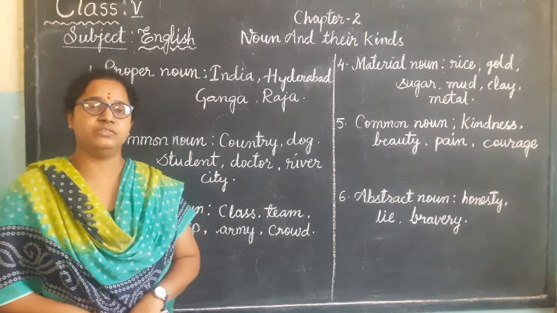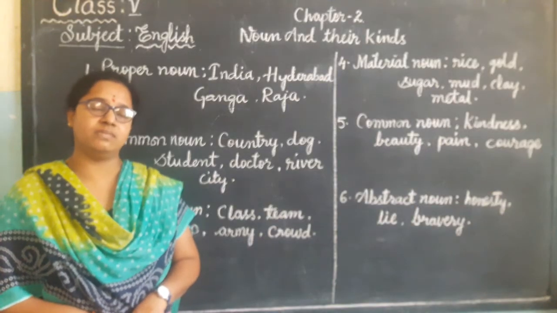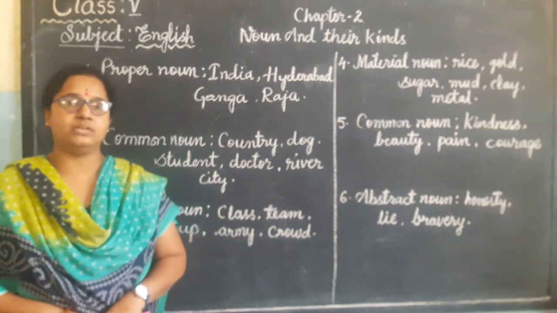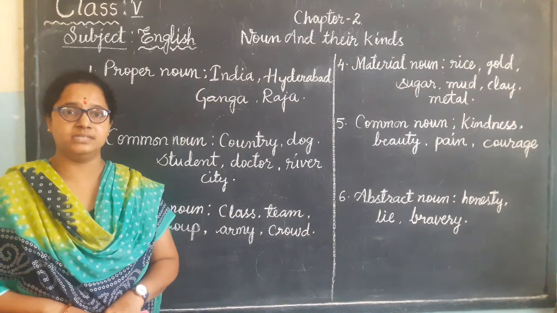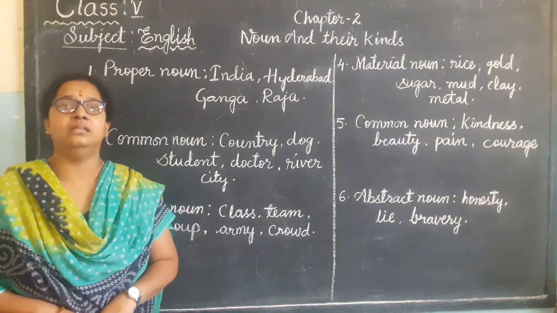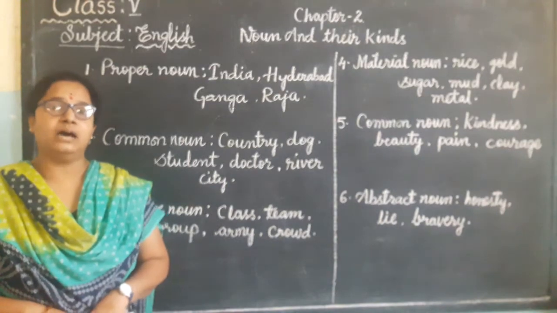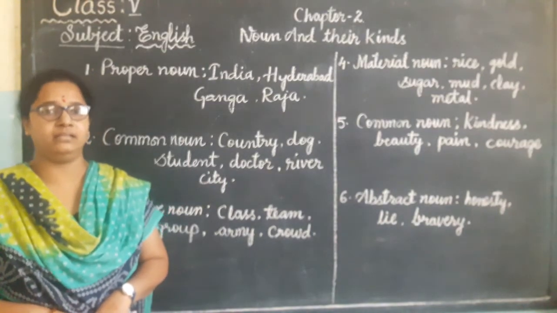In parts of speech, children, what did we learn first? Noun. Okay, once we will recall that. What is a noun, children? A noun means the name of a person, place, animal and thing. Isn't it, children? Then again I will repeat. Noun means the name of a person, place, animal and thing.